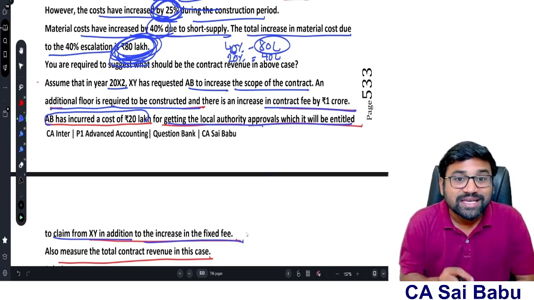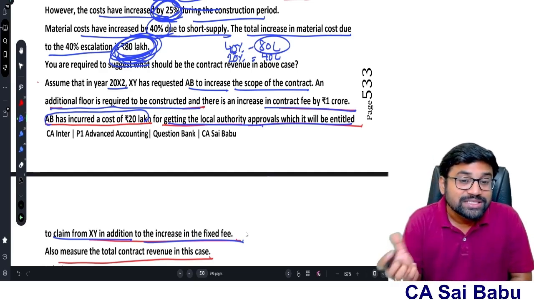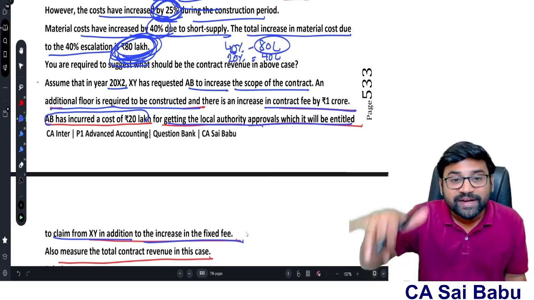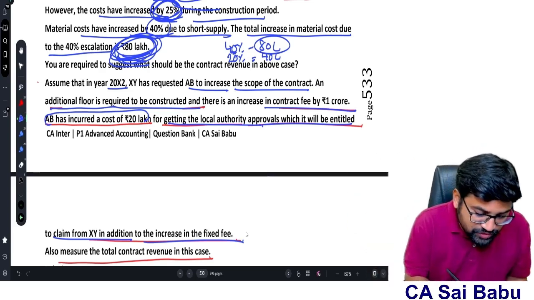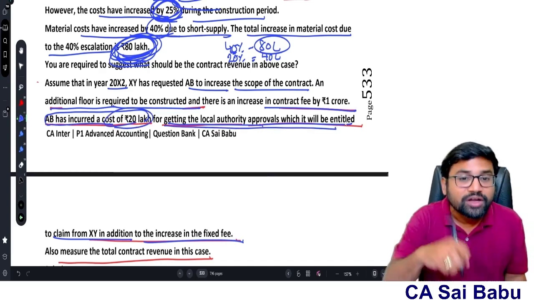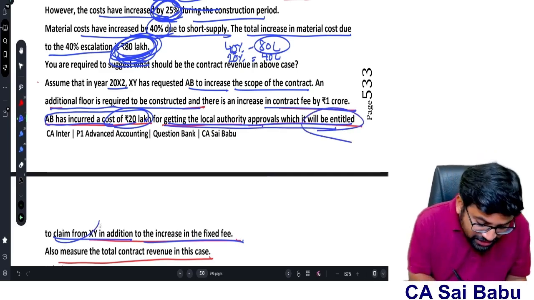Sir, what is this? This is a claim amount. I told you, claim amount is the amount which is claimed, which is sought to be collected by the contractor from the contractee for the cost which is not specified in the agreement. Now here in this case, AB, the contractor, has incurred a cost of 20 lakhs for getting the local authority approval for the construction. So he is entitled to claim from XY.